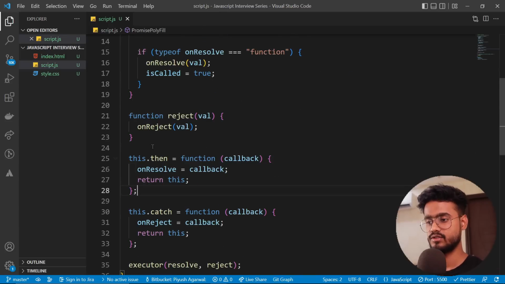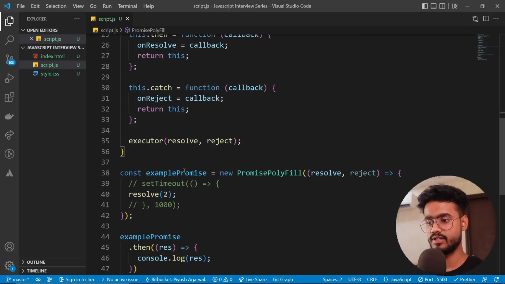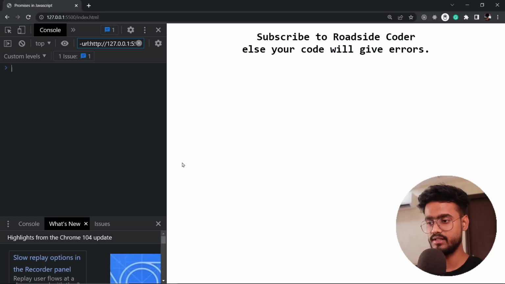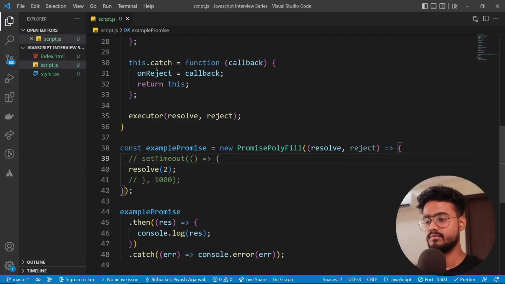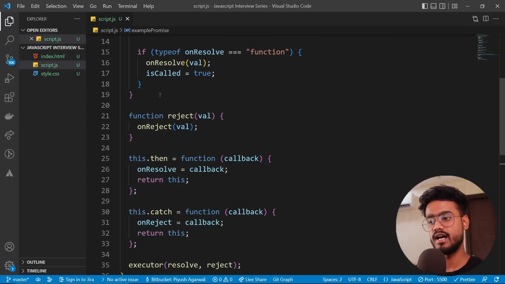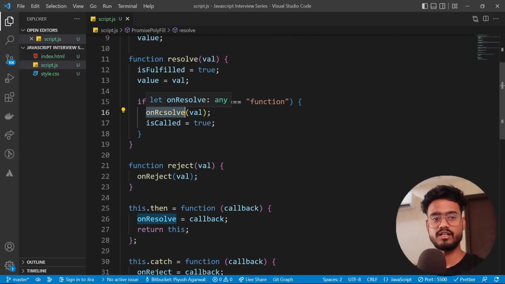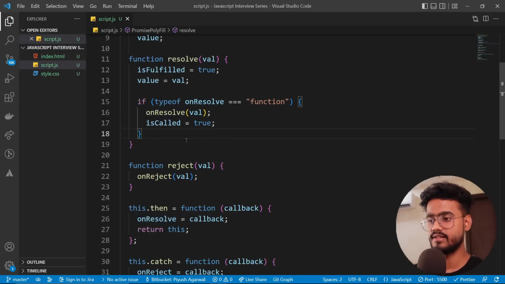So now next, if we try to run this with this synchronous code, obviously we're not going to get any error. Cool. So we have resolved this error for now, but we haven't yet executed our on resolve function over here, right? In the case of a synchronous operation, then what are we going to do? So in this case, since this is not going to be an asynchronous operation, the dot then will be called later on.